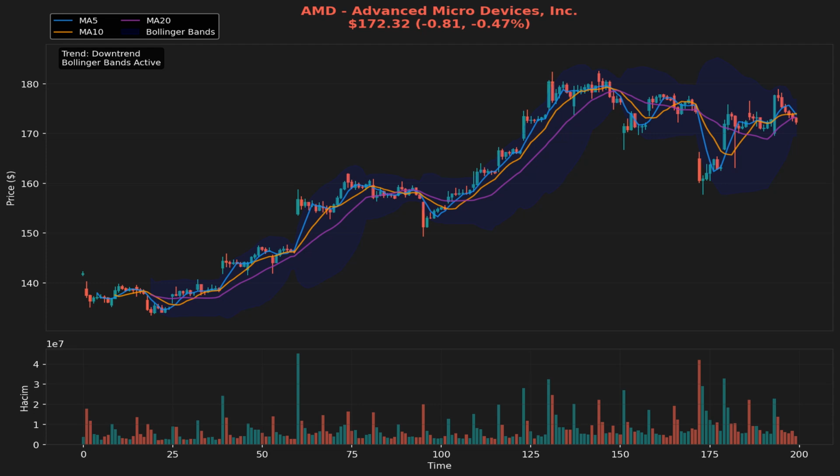In conclusion, AMD is currently situated in a complex technical landscape. The neutral RSI, bearish positioning relative to moving averages, and strong support and resistance levels all contribute to a nuanced trading environment. Traders should remain vigilant, keeping an eye on volume trends, MACD signals, and Bollinger Band formations to navigate potential price movements. Given the current indicators, both bullish and bearish scenarios are plausible, necessitating carefully considered strategies and risk management practices to optimize trading outcomes.